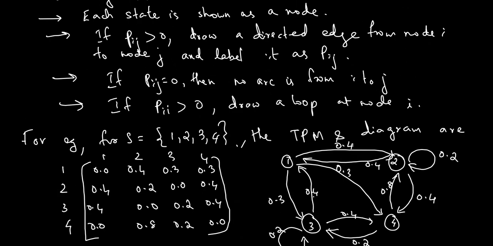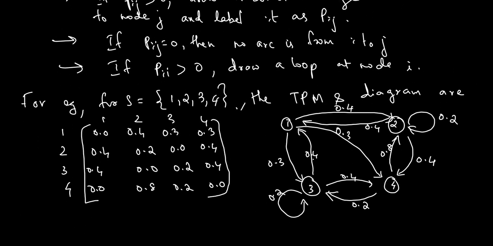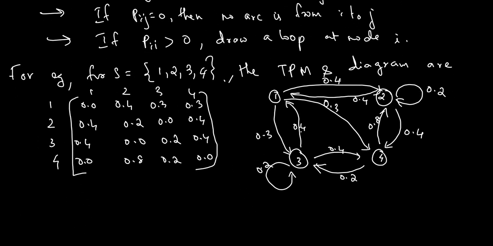Let the state space be S is equal to 1, 2, 3, 4. For example, let the TPM be as given: the transition probability matrix with first row 0, 0.4, 0.3, 0.3. Let us add. What is the sum of the row? 0.4 plus 0.3 is 0.7, plus 0.3 is 1. Next, 0.6 plus 0.4, 1. This one, 0.6 plus 0.4, 1. This one, 0.8 plus 0.2, 1. Okay, the row sums are 1.